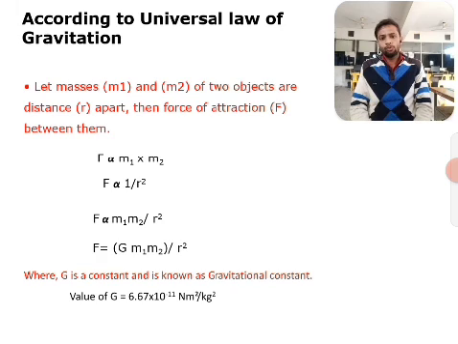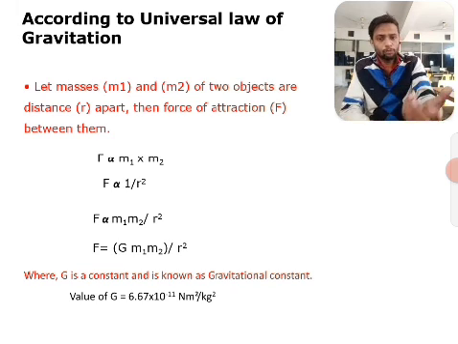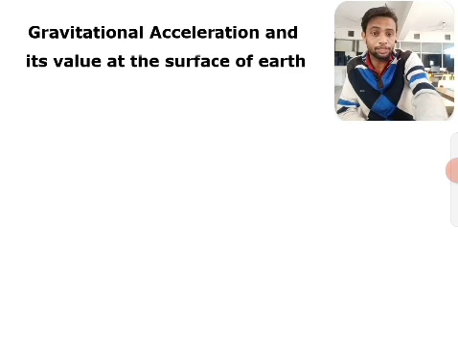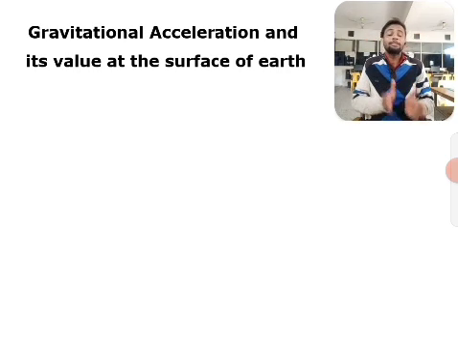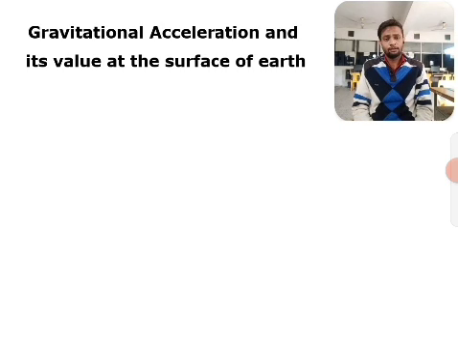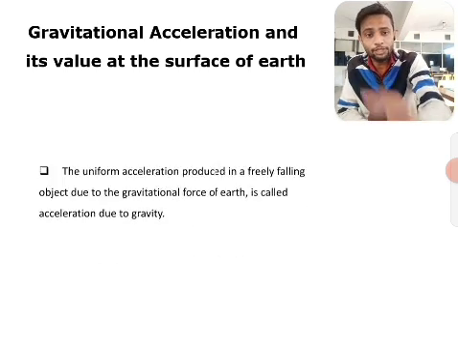Clear? There is one more thing we should know when we study gravitation: gravitational acceleration. Every object falls to the surface with some acceleration, and this acceleration is called gravitational acceleration.